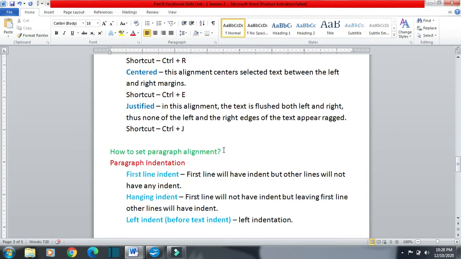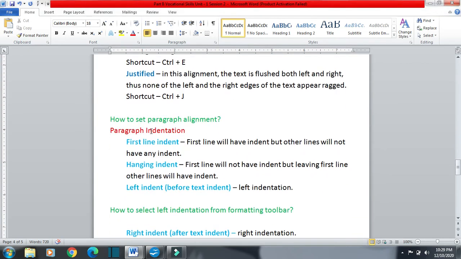Okay, so this is our indent. We have discussed indent. What is indent? First we will see what is first line indent. First line indent means the first line will have an indent, the first line will have space. There will be a space between the margin and the text, but other lines will not have any indent. Other lines will be touching the margin.